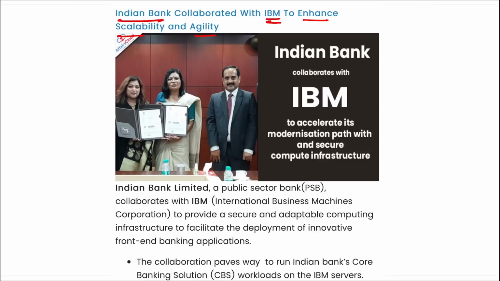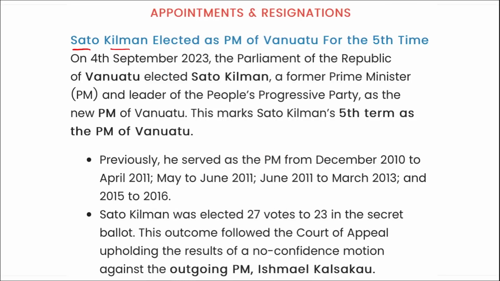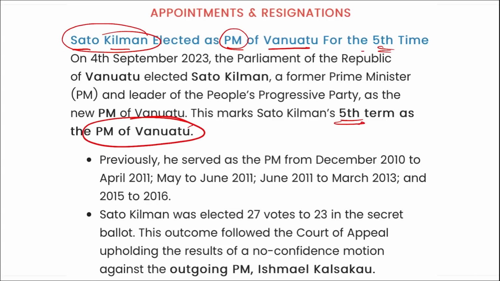Next, Sato Kilman has been elected as the Prime Minister of Vanuatu for the 5th time. I repeat, who has been elected as the Prime Minister of Vanuatu for the 5th time? He will be Sato Kilman. Correct? Important, take a note of it. And it is for the 5th time that he has been appointed as the Prime Minister of Vanuatu.